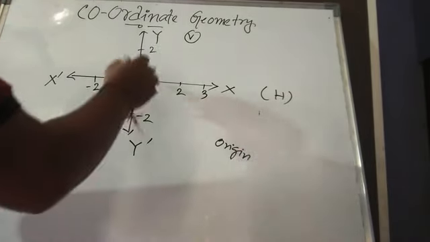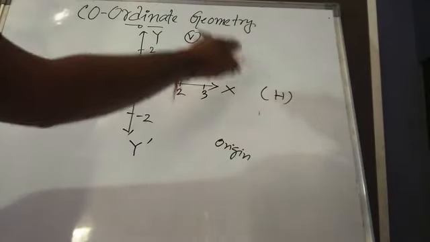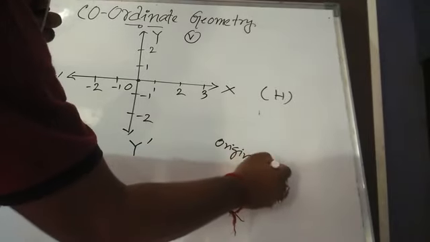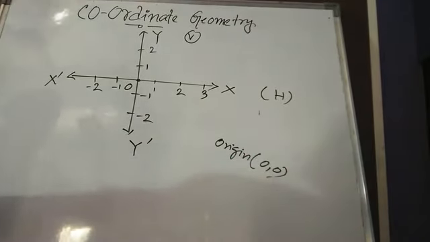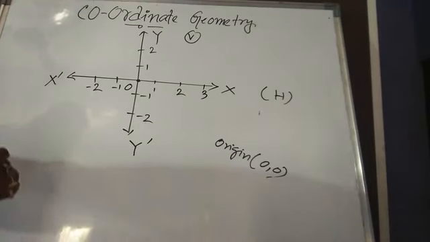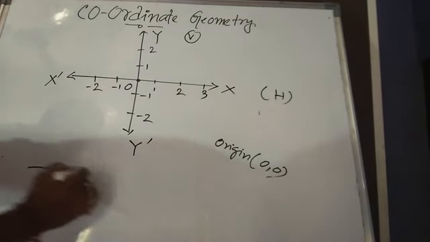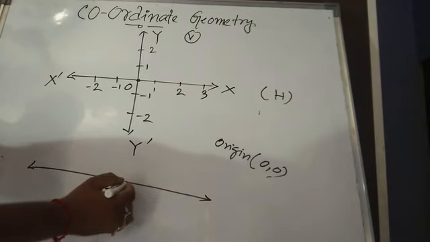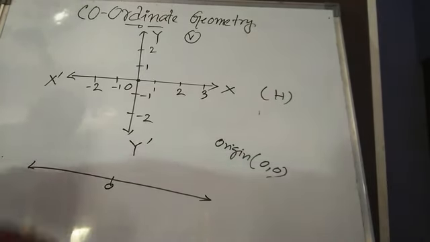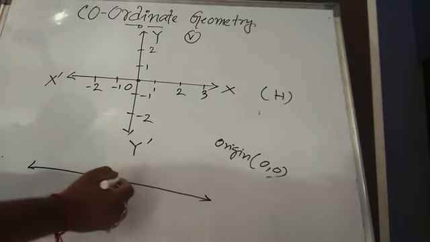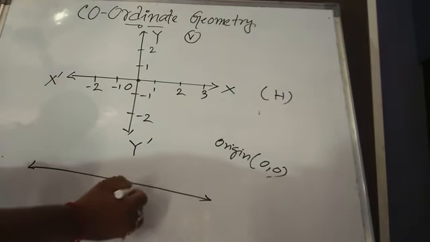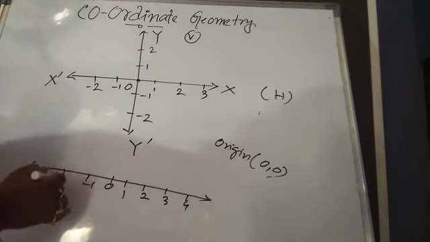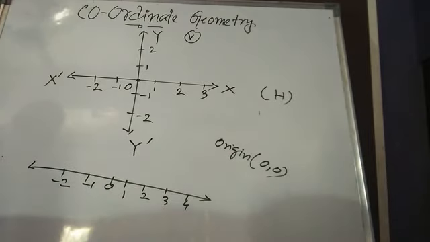The point of intersection of the horizontal and the vertical line is known as the origin, and at the origin everything will be counted as 0, 0. When we studied the number line, you can remember we had 0 in the middle. And when we studied integers, the right side indicated the positive integers and the left side indicated the negative integers.